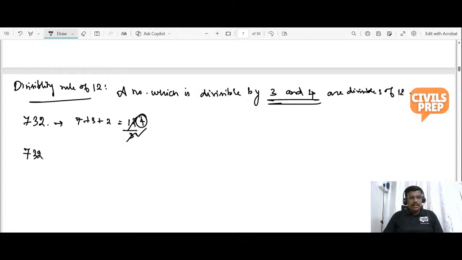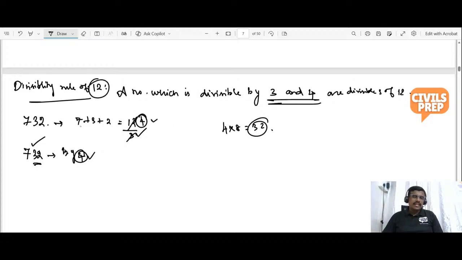And for 732, you need to check the divisibility rule of 4. What is the divisibility rule of 4? If the last two digits are divisible by 4, then the entire number is divisible by 4. So 4 eights are 32, and you do not find any remainder, so 732 is also divisible by 4. So it is divisible by 3 and divisible by 4, therefore it is divisible by 12. Please note it down.